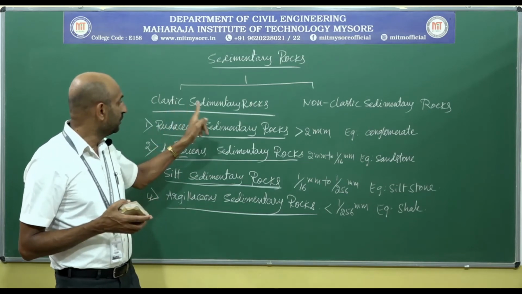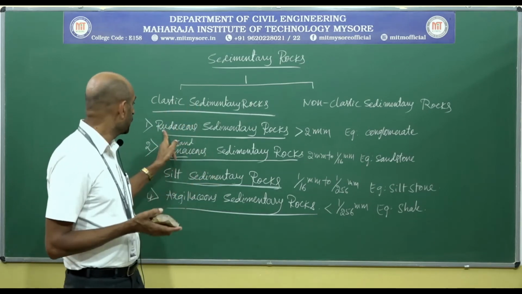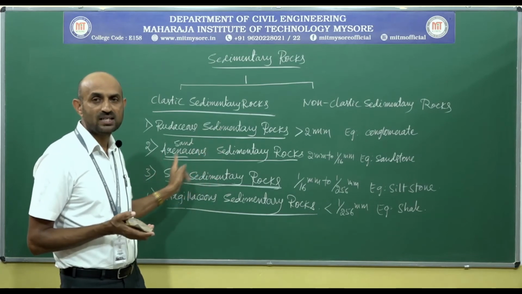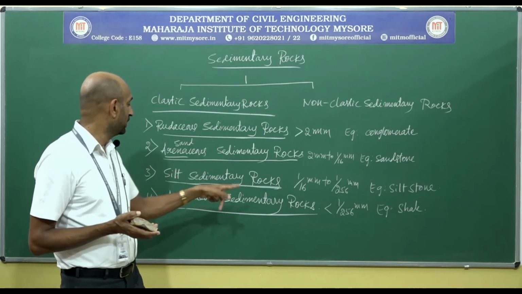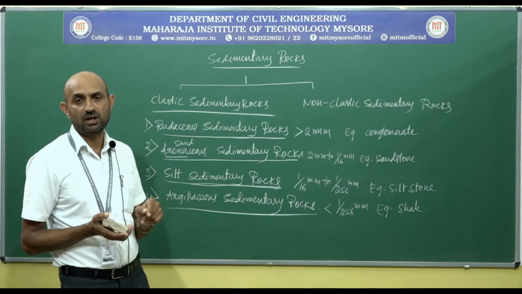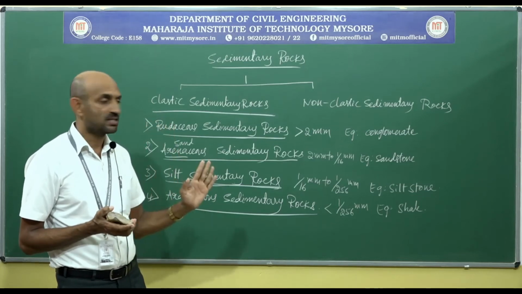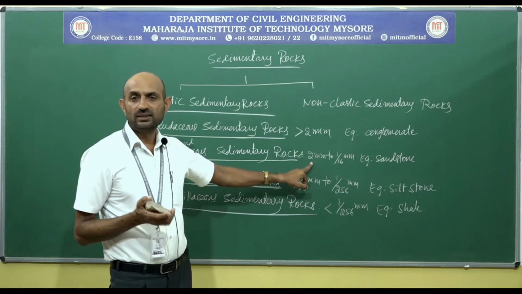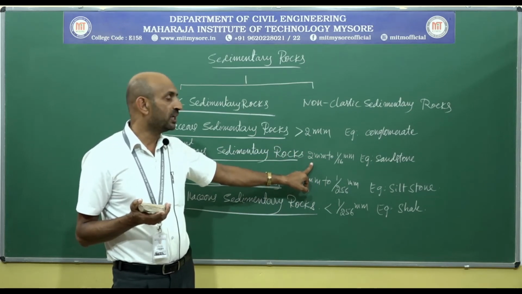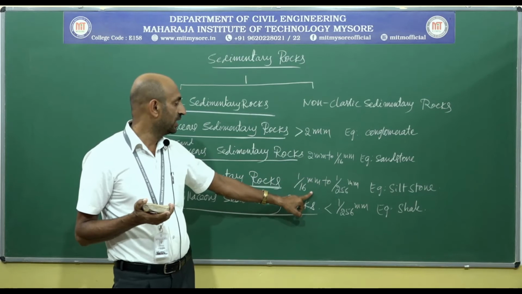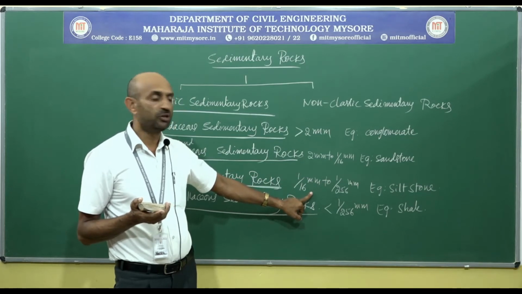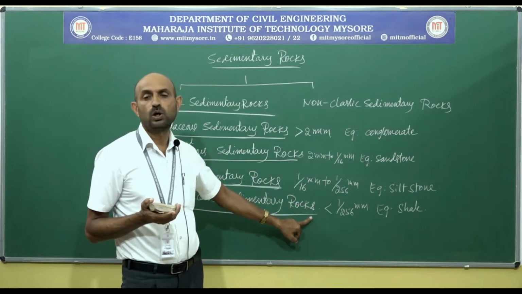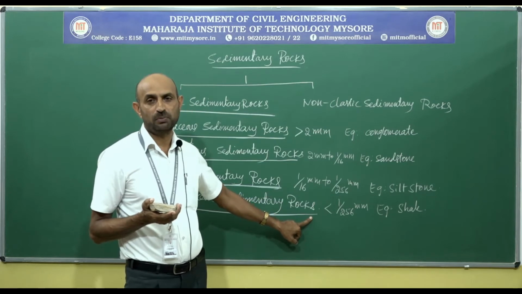In clastic sedimentary rocks, we are going to study rudaceous sedimentary rocks, arenaceous sedimentary rocks, silt sedimentary rocks, argillaceous sedimentary rocks. Only 4 kinds. Greater than 2 millimeter, here the grain size lies between 2 millimeter to 1 by 16 millimeter, here 1 by 16 to 1 by 256 millimeter, here less than 1 by 256 millimeter.